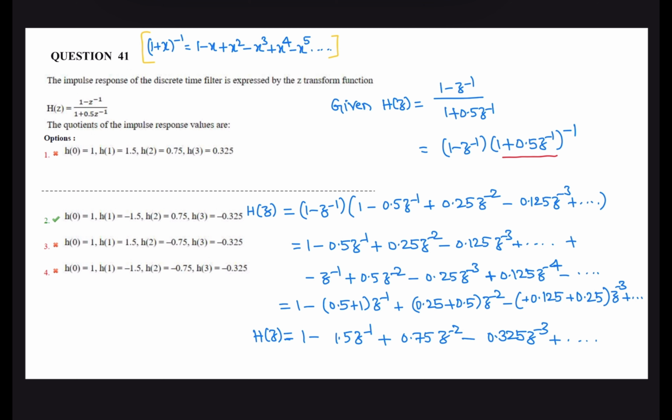Now the coefficients are h of 0 is 1, h of 1 is minus 1.5, h of 2 is 0.75, h of 3 is minus 0.375. The correct option is the second one. So given H of z, write it as 1 plus 0.5 z inverse whole inverse. Using the binomial expansion, expand the signal and then multiply these two, and we will get the coefficients.